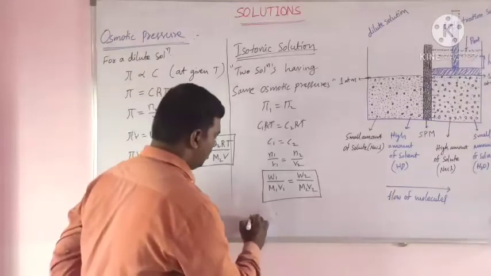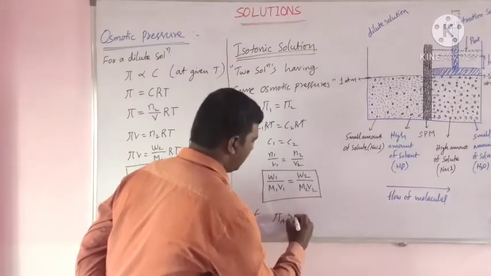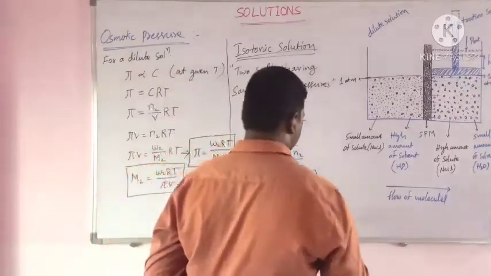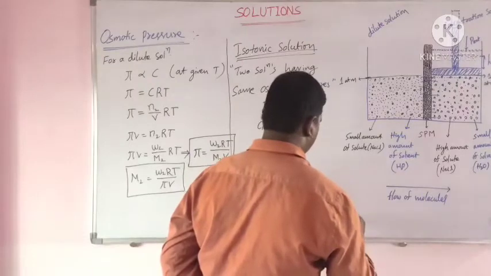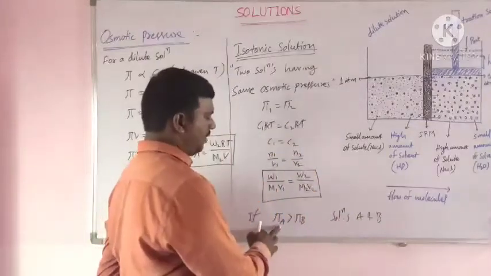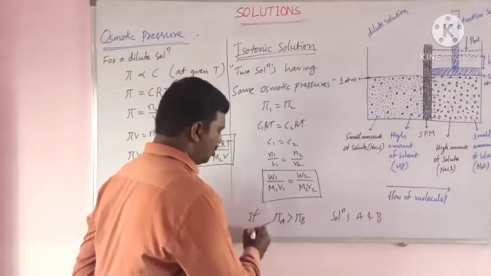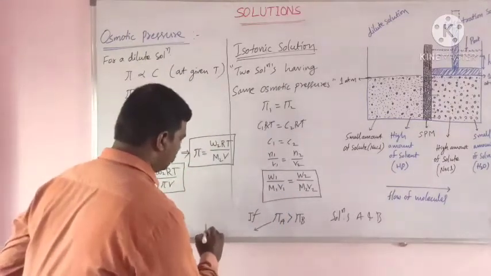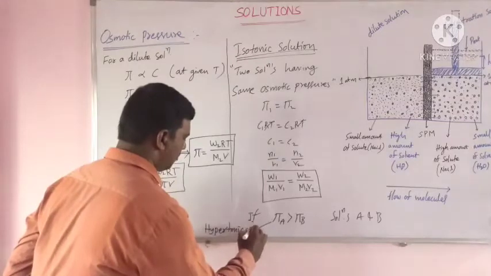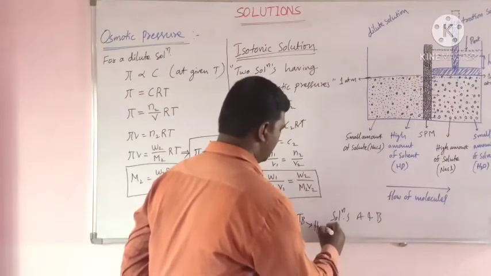If π_A is greater than π_B, where A and B are solutions, the osmotic pressure of A is greater than the osmotic pressure of B. Here A is called a hypertonic solution, and B is called a hypotonic solution.